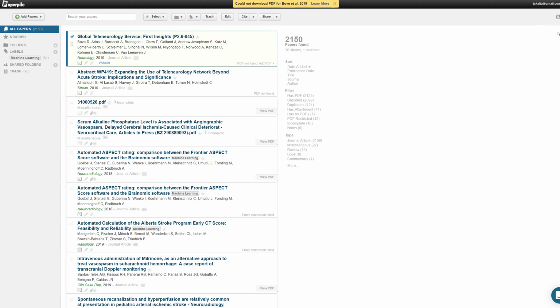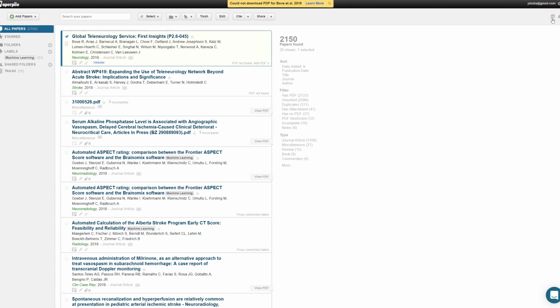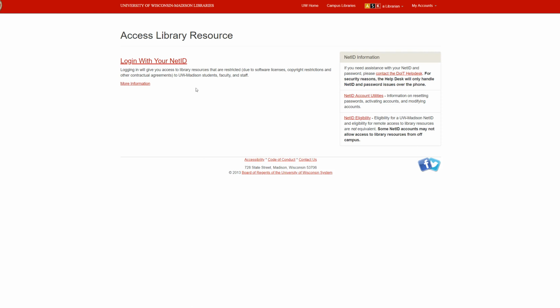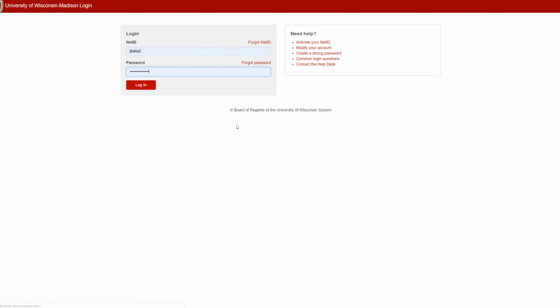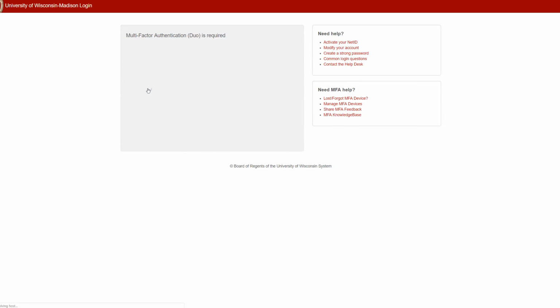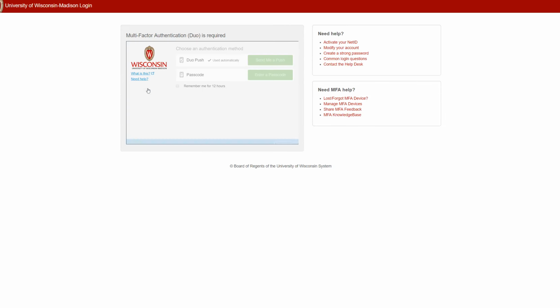What you have to click here is this icon, and it says institutional access proxy connection is not working, and that's why it's not able to download. So you click on the proxy connection, log in, and make sure that you are logged in to your library. Since they have started the two-factor authentication, it's been harder.